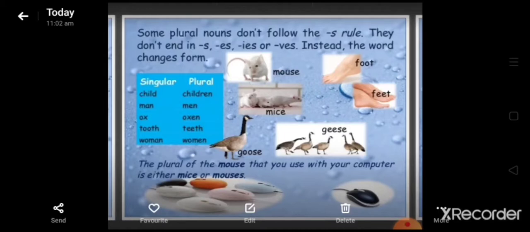For example, child becomes children, man becomes men, ox becomes oxen, tooth becomes teeth, and woman becomes women. Here we are just changing the vowels inside the word. Mouse, mice. Foot, feet. Goose, geese.